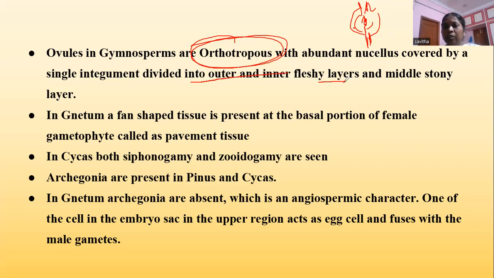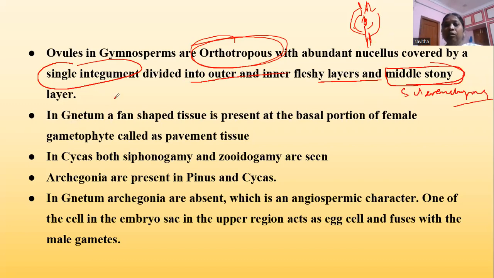Only one integument is present, which is divided into 3 layers: outer and inner fleshy layers, which are parenchymatous in nature, and a middle layer, which is stony in nature and made up of sclerenchyma.